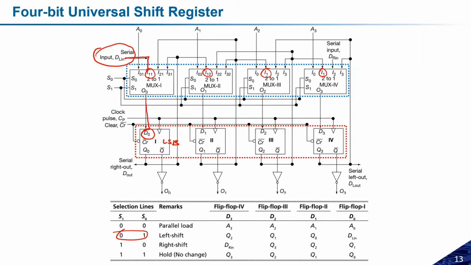Okay, output, if you can see here, Q bar and this bubble, what it means, I will get the output from here. Q bar is nothing but the complement of Q0, and again one inverter will give you the exact output we want. Okay, so this is how I will get the output, and because we are providing the serial input here, the shifting will be in the left direction.